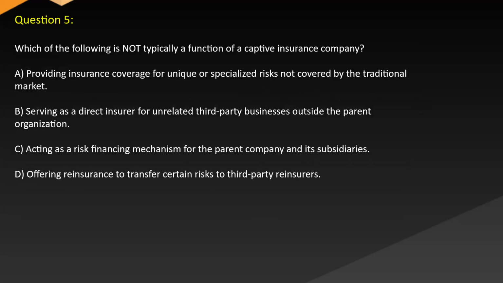Question 5. Which of the following is not typically a function of a captive insurance company? A. Providing insurance coverage for unique or specialized risks not covered by the traditional market. B. Serving as a direct insurer for unrelated third-party businesses outside the parent organization. C. Acting as a risk financing mechanism for the parent company and its subsidiaries.